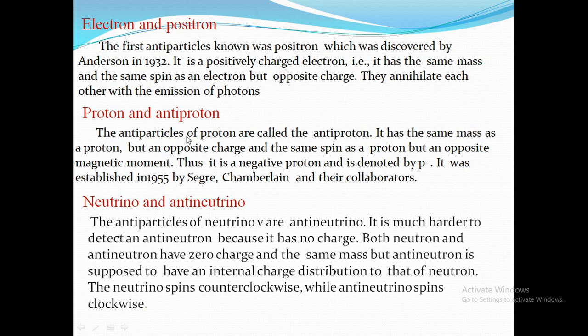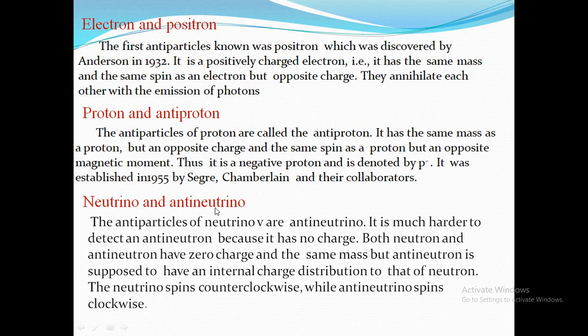Proton and antiproton. The antiparticle of the proton is known as the antiproton. It also has the same mass as a proton but an opposite charge. So the proton has a positive charge and the antiproton has a negative charge. They have the same spin, but opposite magnetic moment. This is a negative proton and it is denoted by P minus. It was established in 1955 by Segre, Chamberlain and other collaborators.